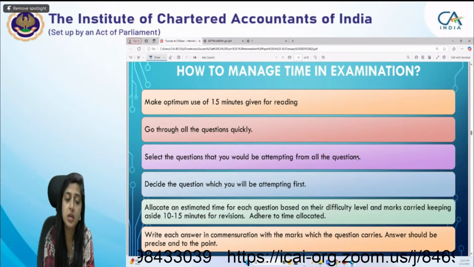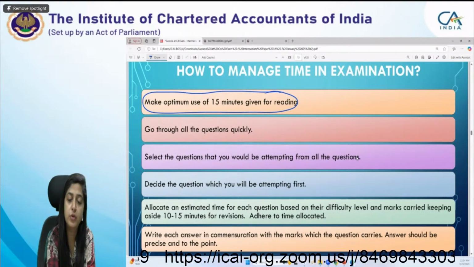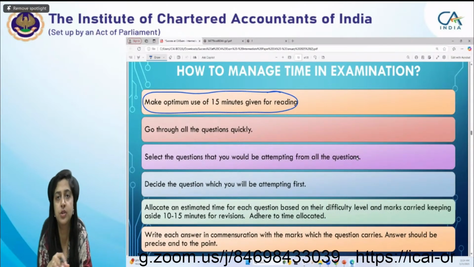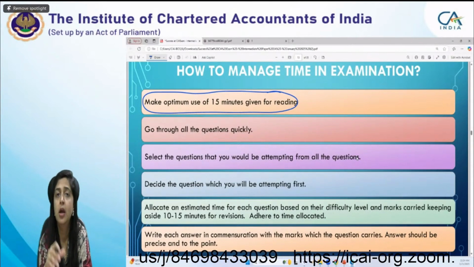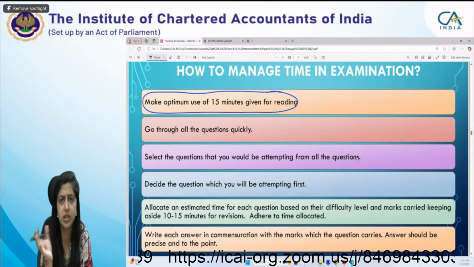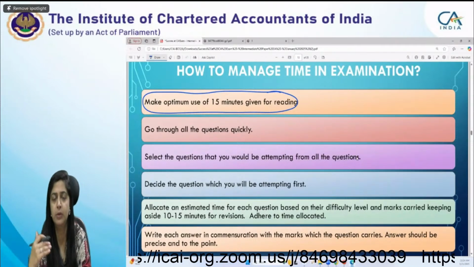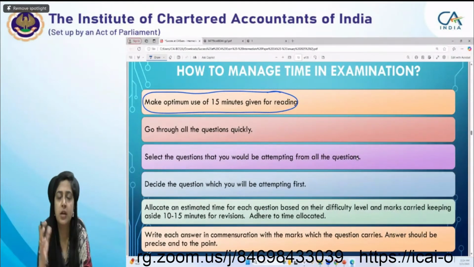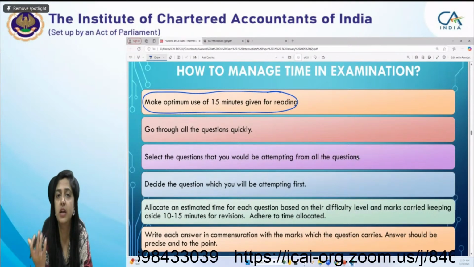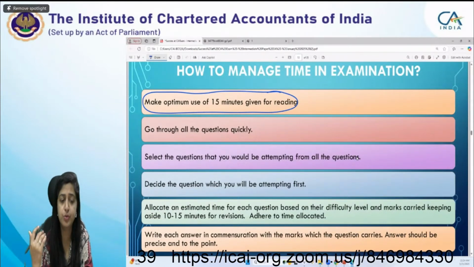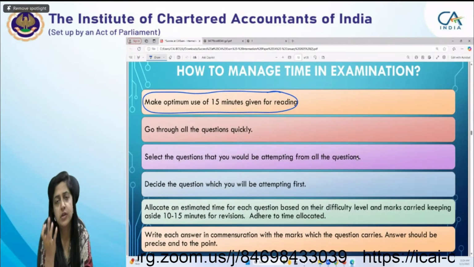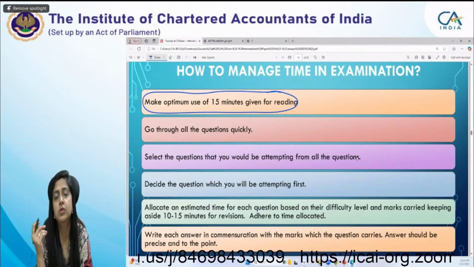So these 15 minutes are very important for you, but don't see the question and be very excited, thinking yes, I know this provision, or panic, thinking no, I don't know anything. When you try to solve the question, there are many things you initially don't know how to do, but by the time you are doing it, the provisions come to your mind, that this has to be done like this. So don't panic or get excited. Just be neutral while giving your exam. Go through all the questions quickly. The first question is your compulsory question. Then in the other questions, there are subparts.